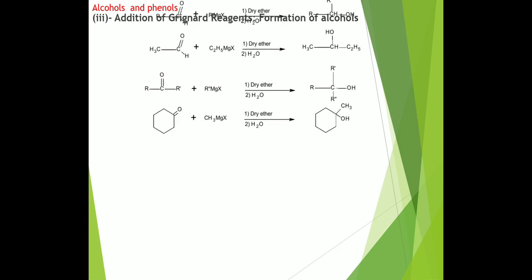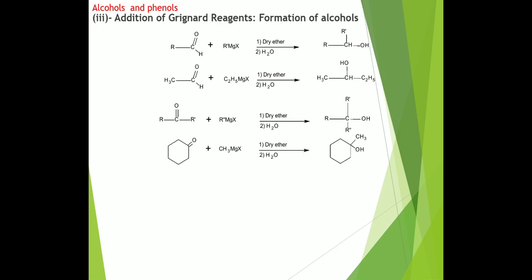See these examples. Here I am taking the example of an aldehyde. When this aldehyde reacts with RMgX, the Grignard reagent, in the presence of dry ether, it forms an intermediate, which is further hydrolyzed and gives the corresponding alcohol. So this is one kind of aldehyde, RCHO, that gives the secondary alcohol. For example, CH3CHO, this is acetaldehyde. Acetaldehyde, when reacted with ethyl magnesium halide, forms the compound butan-2-ol.